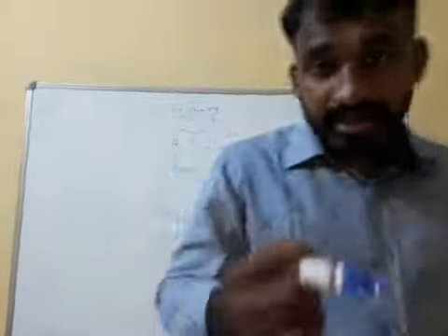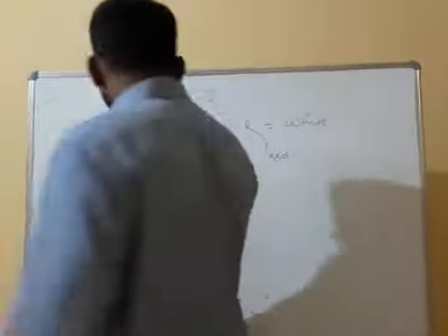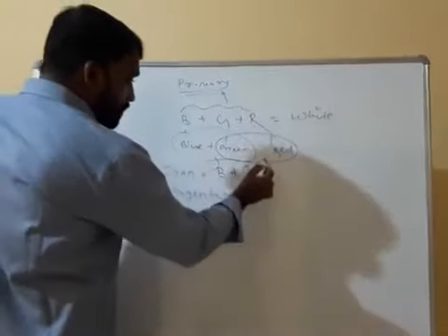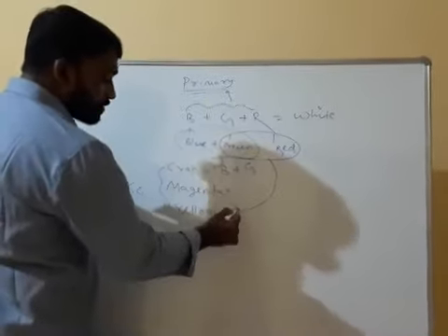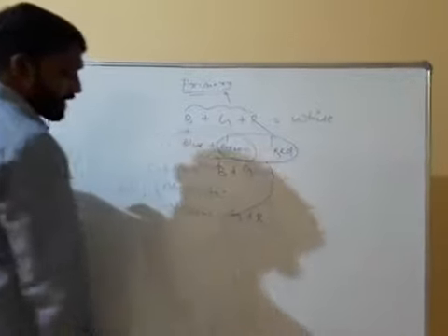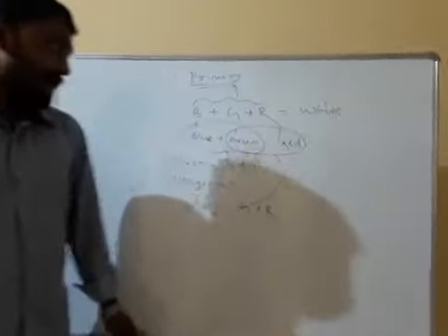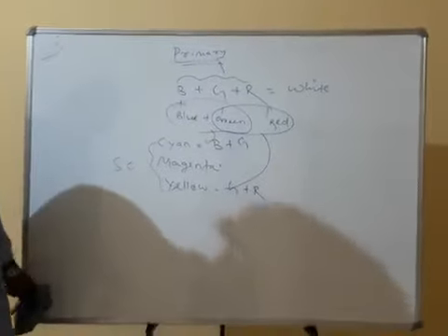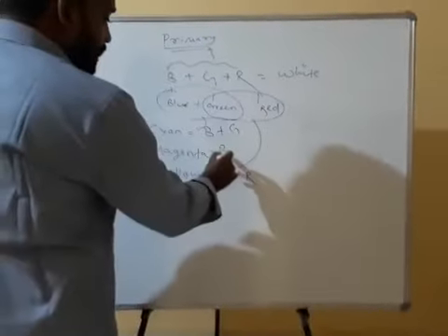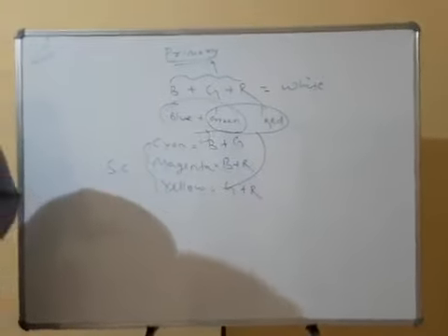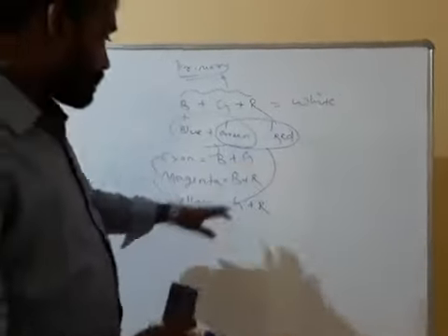B plus G, you will get cyan. G plus R, means green plus red, you will get yellow. Green plus red, you will get what? Yellow. Again, blue plus red, you will get what? Magenta.